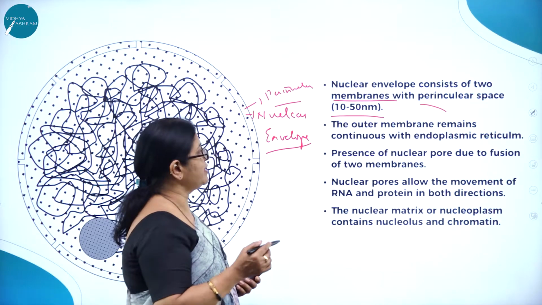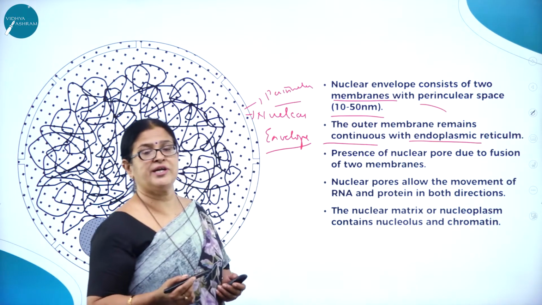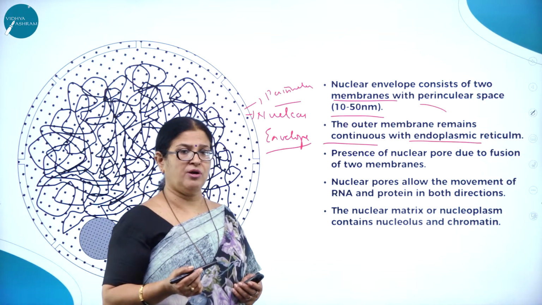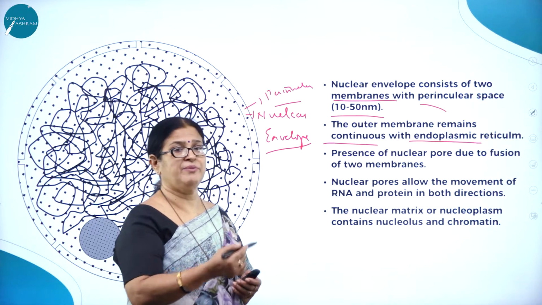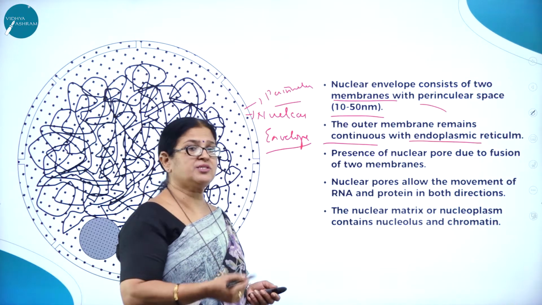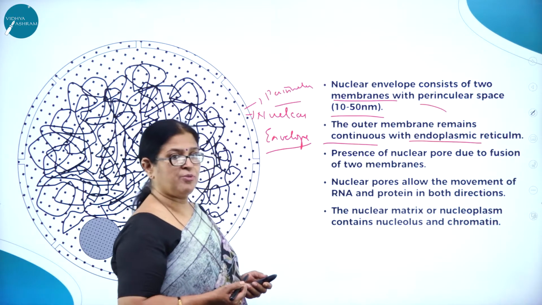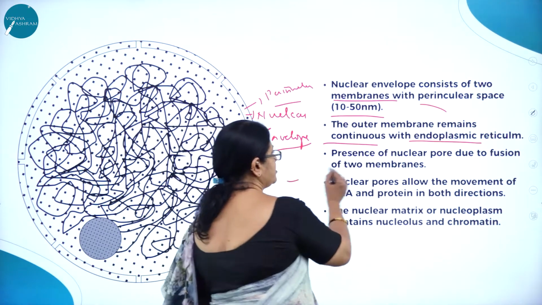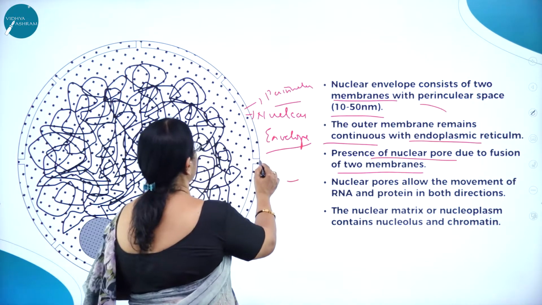The outer membrane remains continuous with endoplasmic reticulum. You have already studied about one of the cell organelles called endoplasmic reticulum, which is very much involved in sending the materials outside and across the nucleus. So the outer membrane remains continuous with endoplasmic reticulum. So presence of nuclear pore due to fusion of two membranes. So you can see the nuclear pore here.